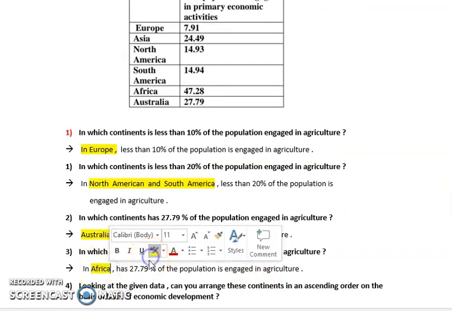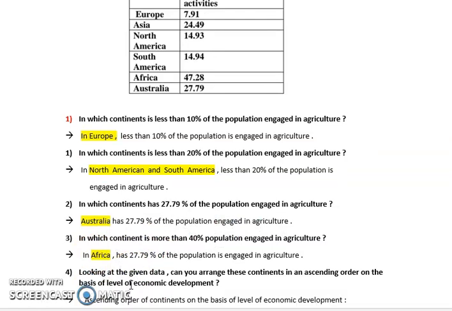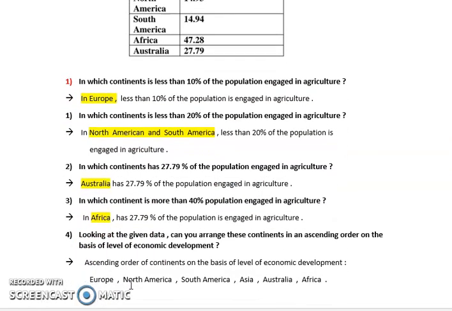And look at the given data. Can you arrange the continents in ascending order on the level of economic development? So which is more developed? First is Europe.